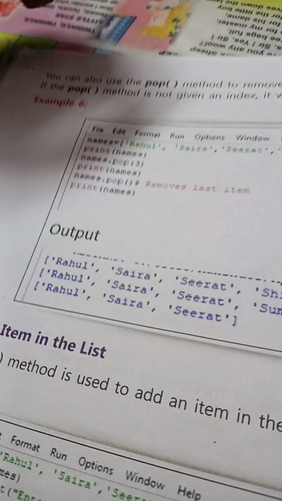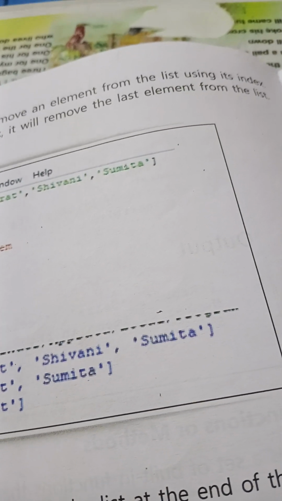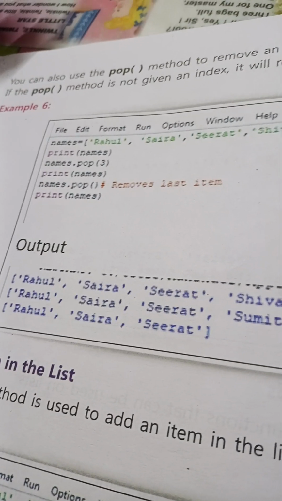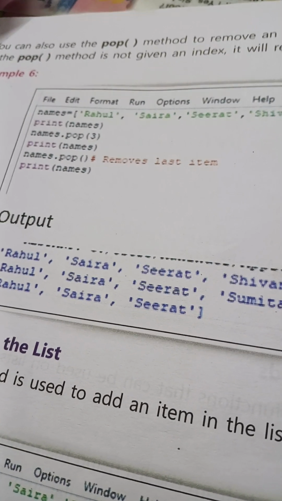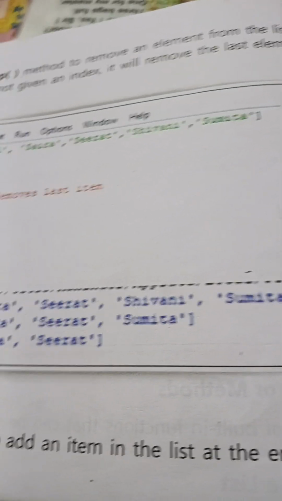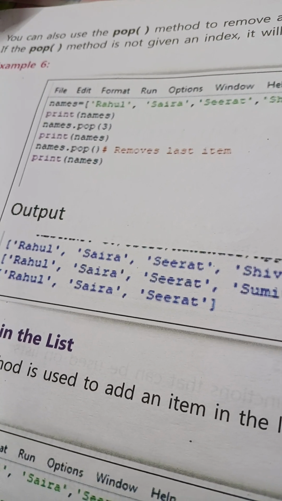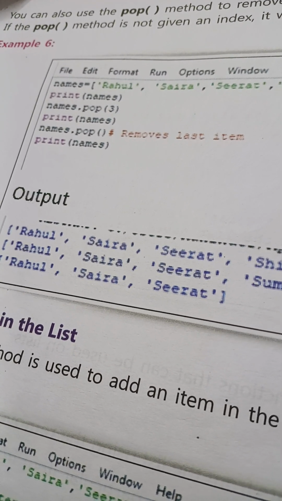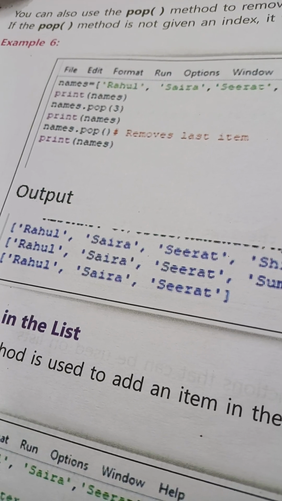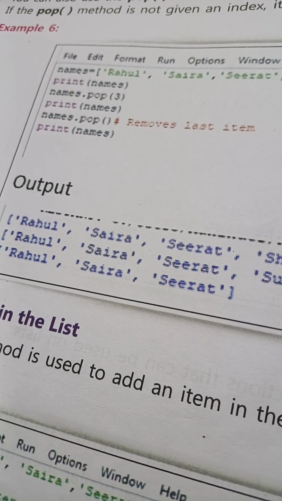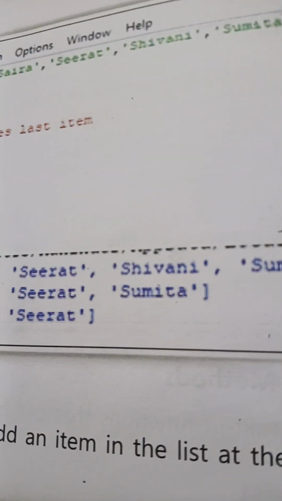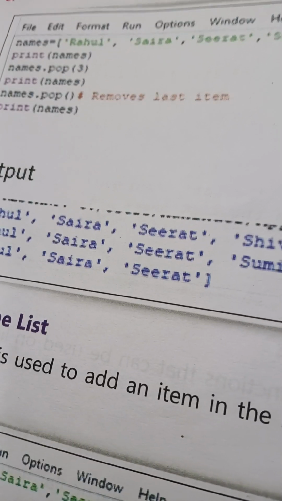Now let's read. You can also use the pop method to remove an item from the list using its index. If the pop method is not given an index, it will remove the last element from the list. For example, names is equal to Rahul, Saira, Sirat, Sivani, Sumita. Then print names.pop(3). Print names.pop() removes the last item. Print names: Rahul, Saira, Sirat, Sivani, Sumita. Rahul, Saira, Sirat, Sumita. Rahul, Saira, Sirat.